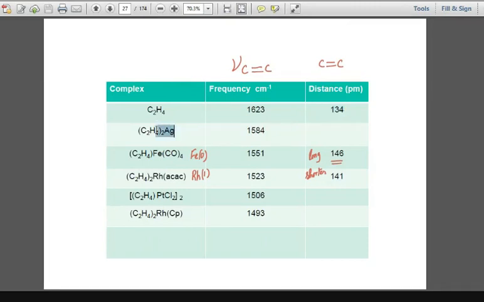And once it makes a complexation with the silver, you can easily see that the mu value is going to decrease. अब देखिए यहाँ पर आयरन के साथ 1551, राइट? यहाँ पर देखिए रोडियम के साथ 1523. So basically it is going to be decreased. Of course many other variations, these variations used to result due to various other factors, not only the metal center. There will be an electron oxidation state also.